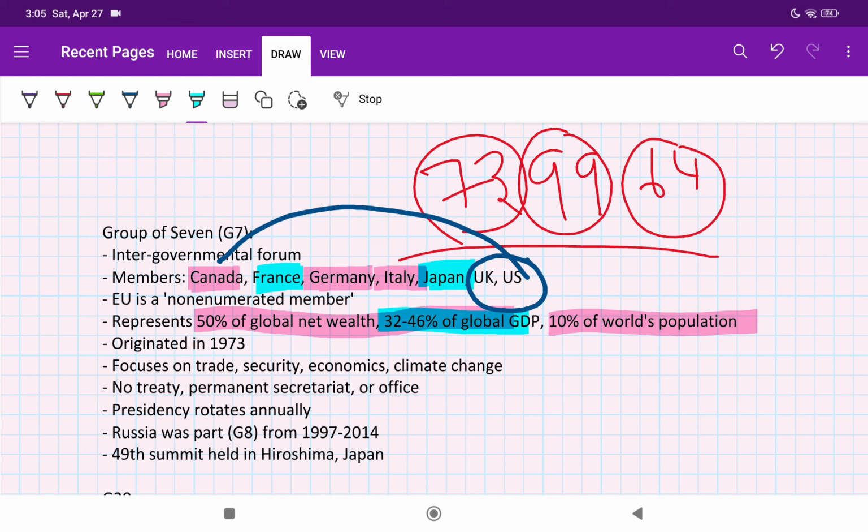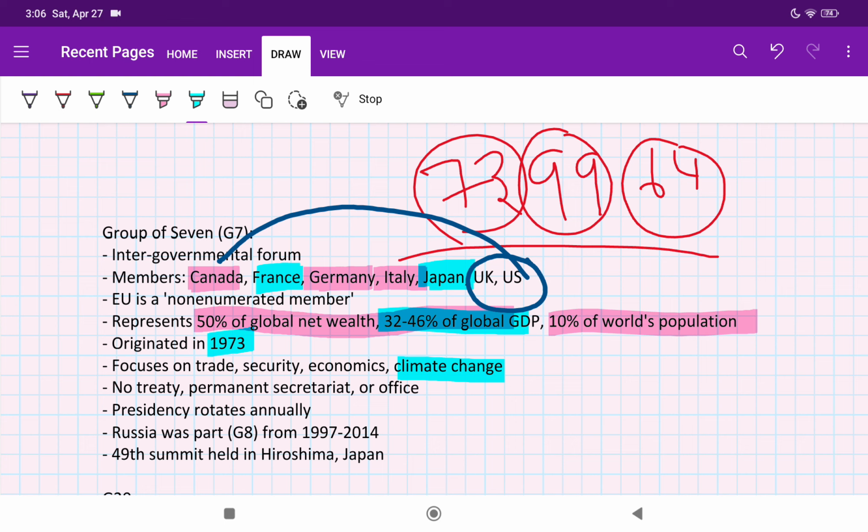The next important point that you have to remember is that it originated in 1973. Basically just a basic piece of information to remember. And next we have to remember climate change. G7 should obviously be about trade, security, economics, that's fine, but whether G7 is talking about climate change or not, in the exam we may get confused. So climate change is a thing that has been talked about in the Group of 7, so we have to remember that.